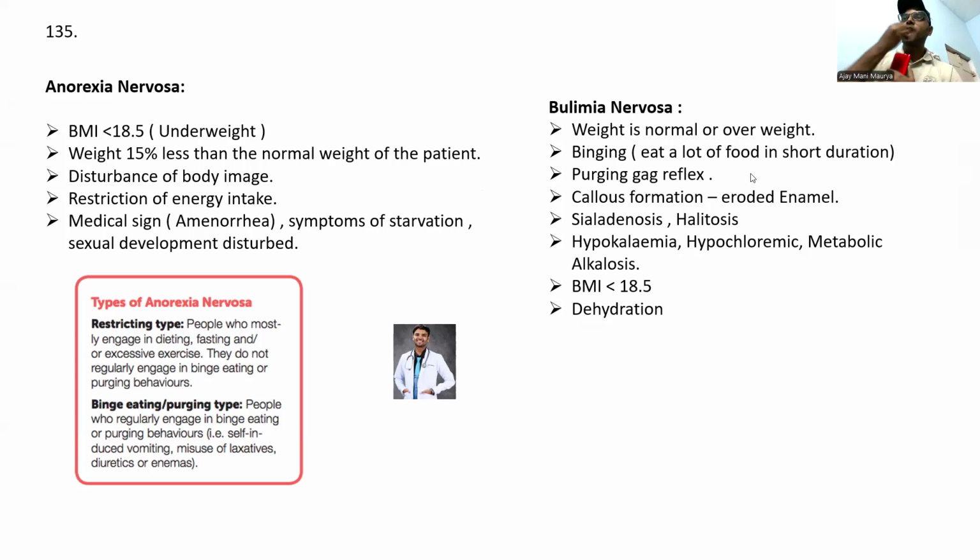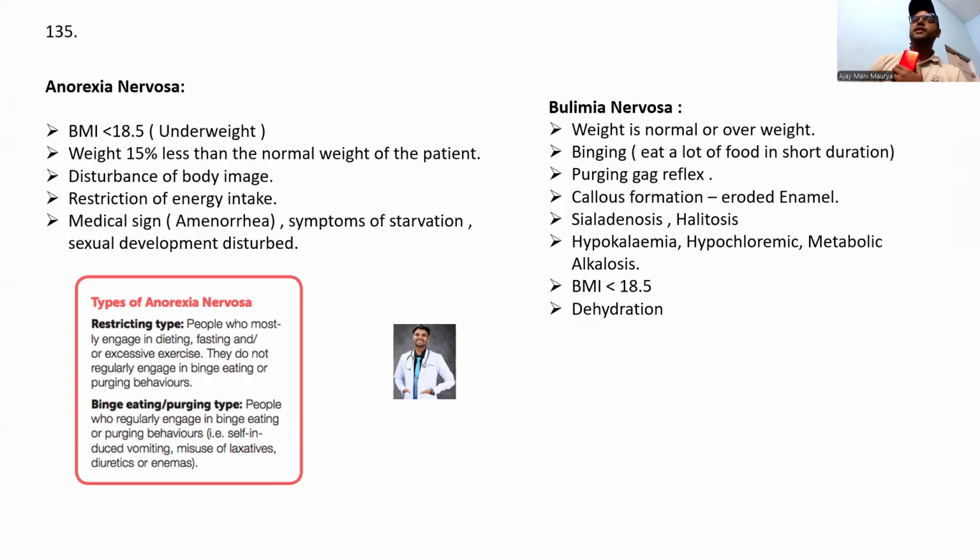Binge eating: eating a lot of food in a short duration. Then purging: whatever food they ate, everything comes out, because after eating they think, oh my god, I will become very fatty.